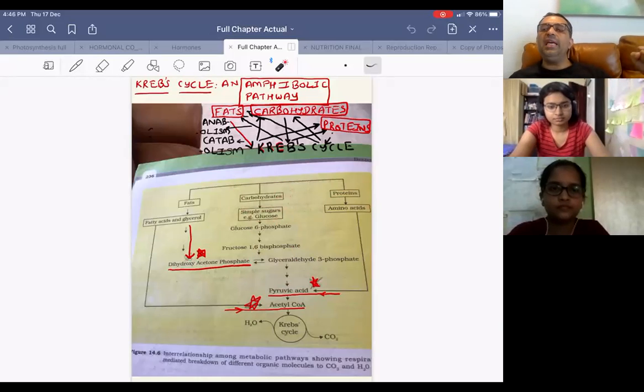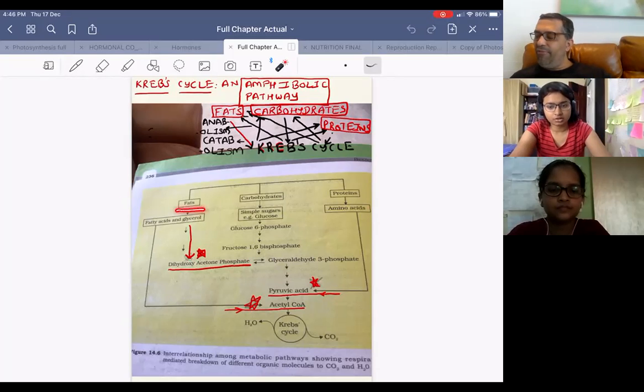Suppose you are obese, you are fat, then your doctor, your dietitian, or your gym instructor tells you to do a lot of exercising and you will lose fats. So what will happen when you start exercising?